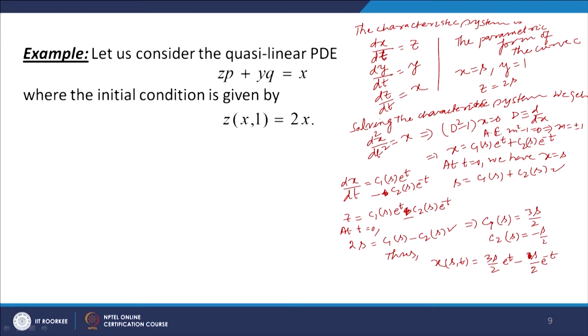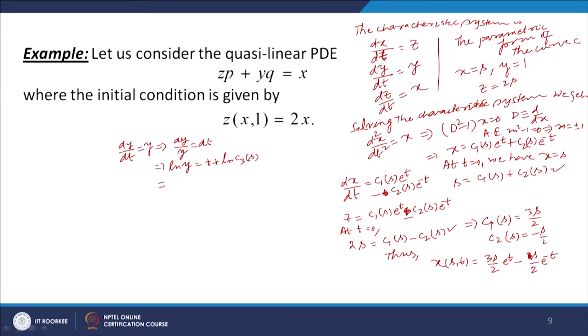Okay. Now, we have the second equation dy by dt equal to y. So, dy by dt is equal to y gives you dy by y is equal to dt, which gives ln y is equal to t plus ln, let us say, C3s.